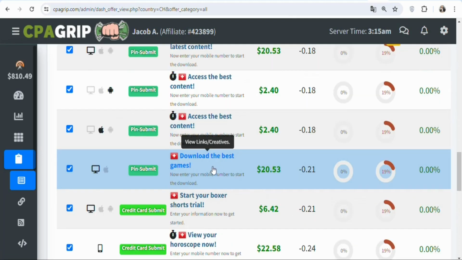In this case, what I'm going to do is that I'm going to be promoting this offer right here. You can see download the best games. Our potential visitors are going to get access to the best games once they enter a pin code, and we are going to be paid $20.53. So you can promote an offer like this. To promote the offer, just click on it.